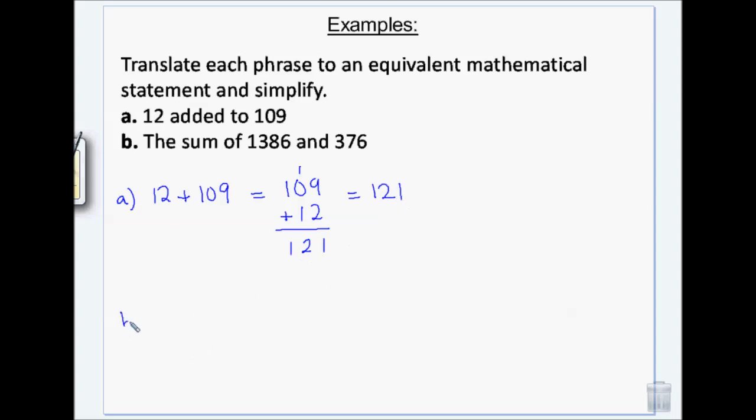Okay. The sum of 1,386 and 376. So a sum means to add. Okay, so I get 1,762.